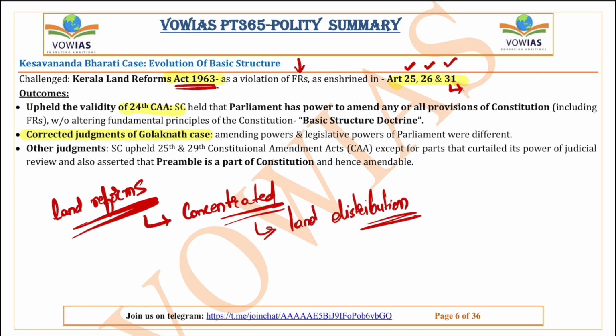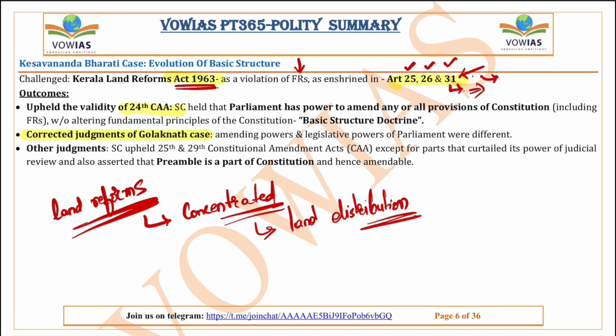But there is one article that came in the way of the implementation of land reforms in the initial phase after the formation of the Indian Constitution. It was Article 31. Because this Article 31 is something which gives a fundamental right, which says that the right to property is a fundamental right to all the people. But if the government violates this fundamental right, what is going to happen?